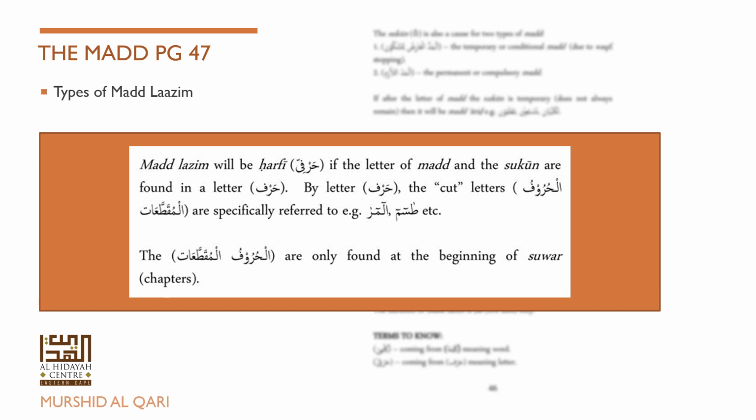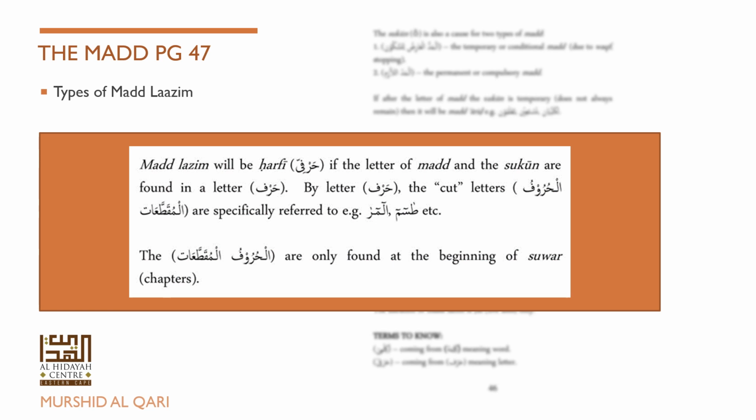So what type of mad lazim will that be? If you look at the example of alif lam, what mad is lam? Why are we pulling it? It is mad lazim.